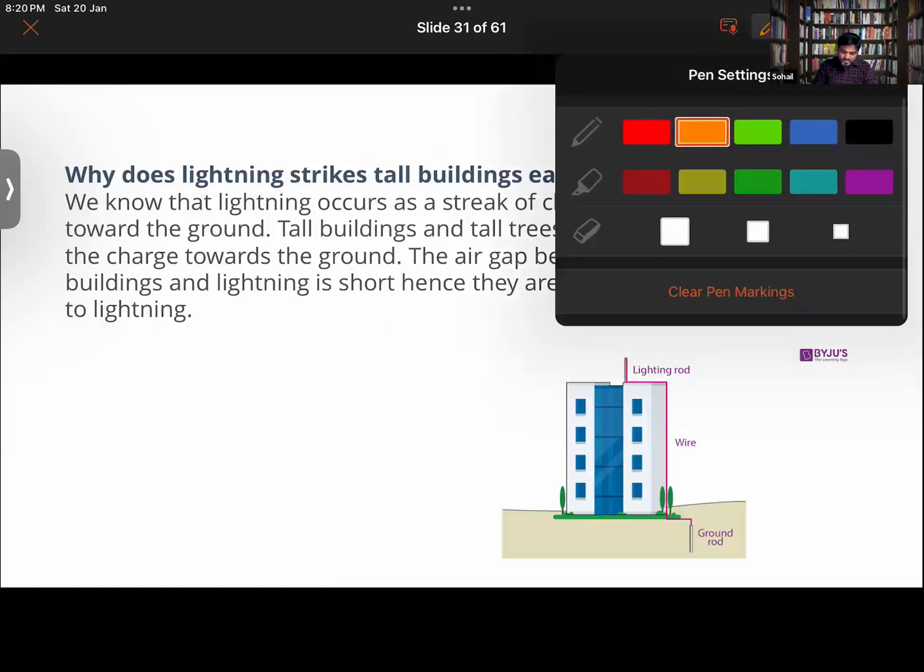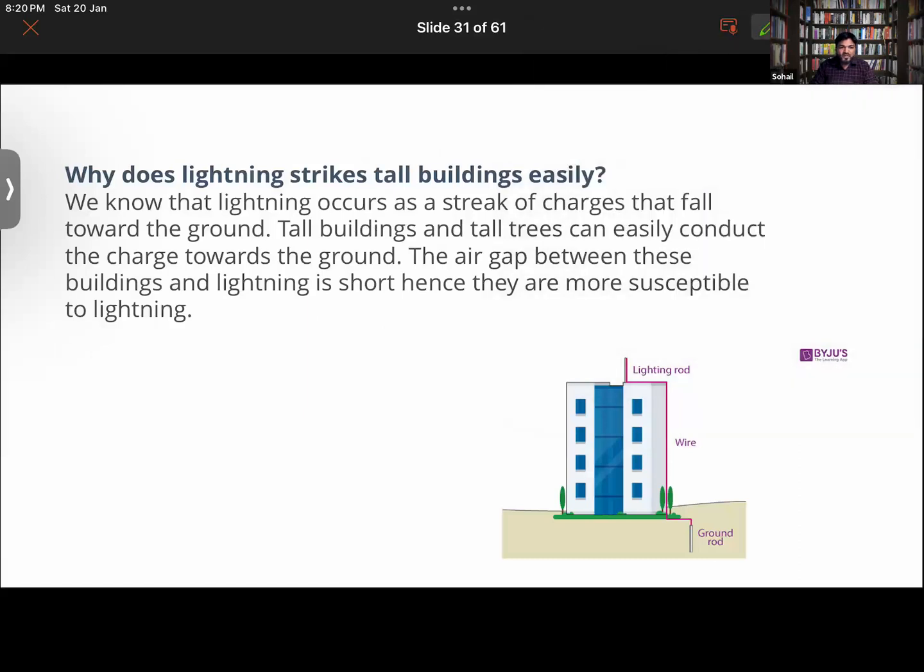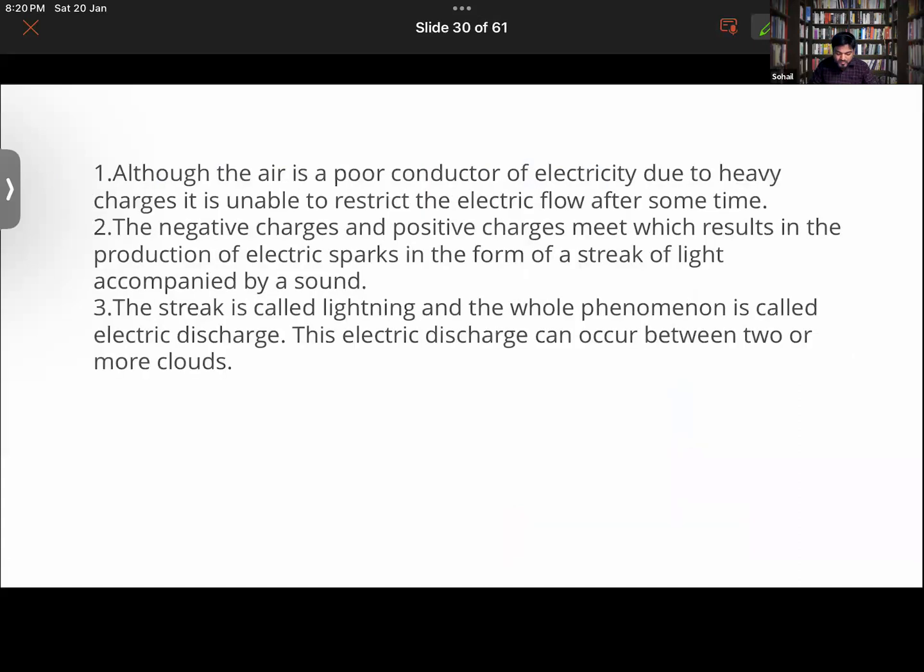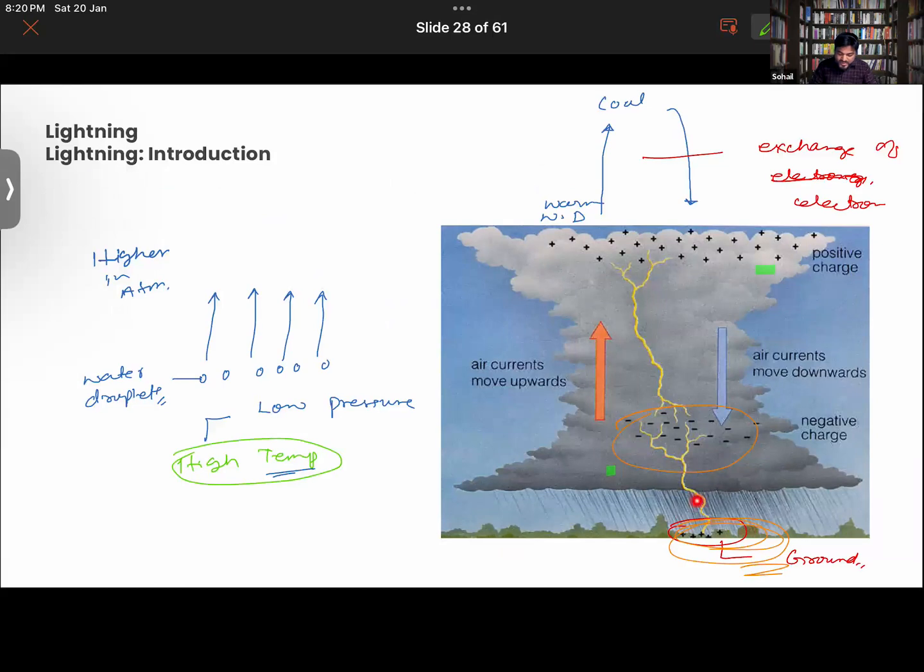So this thing you guys must already be aware of: why we place lightning rods over here, and why lightning strikes tall buildings very easily. Lightning seeks tall things to fall on, since they provide the shortest pathway to the lightning. So lightning will seek, as Arhan is saying, the shortest pathway to be conducted into the earth.